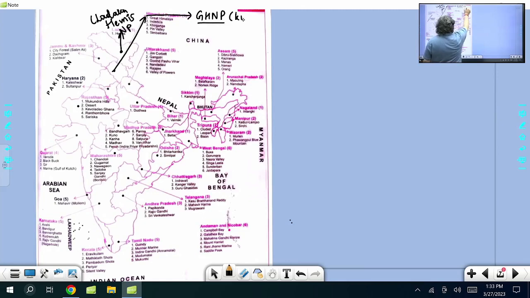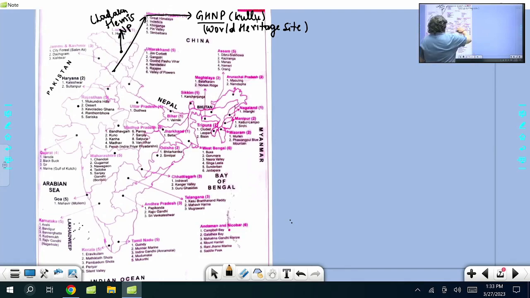This is in Kullu district of Himachal Pradesh. Great Himalayan National Park is also a World Heritage Site. It has been declared by UNESCO a World Heritage Site of natural importance. It is a high altitude area. You find snow leopard and all, they are found there.